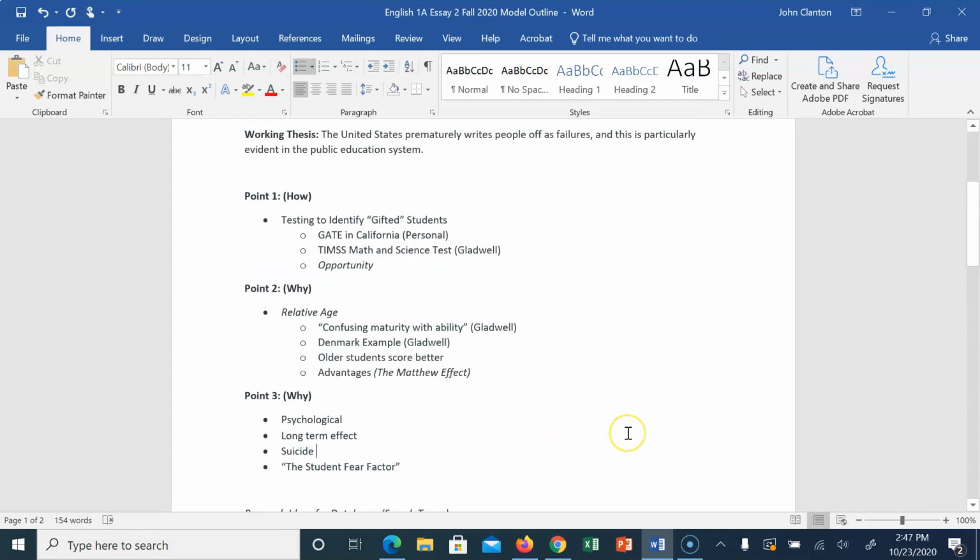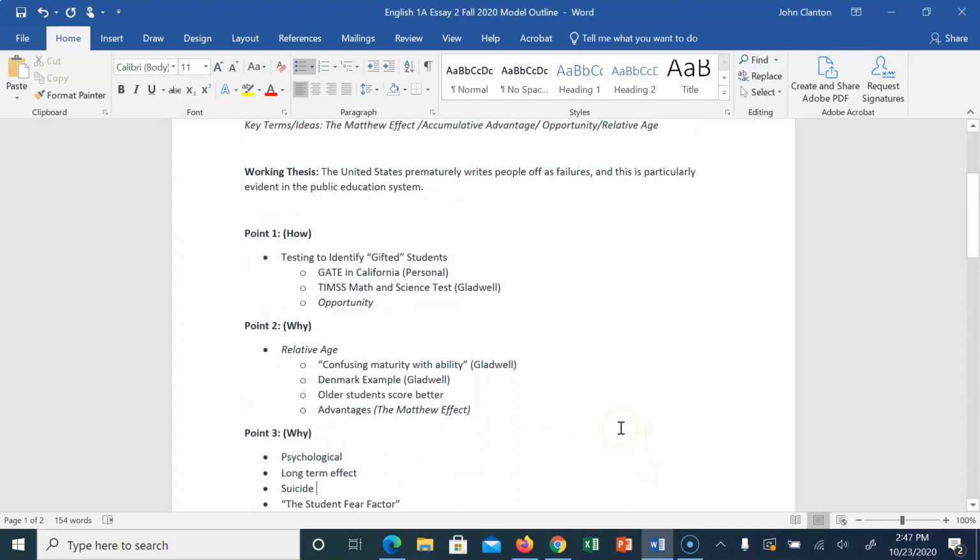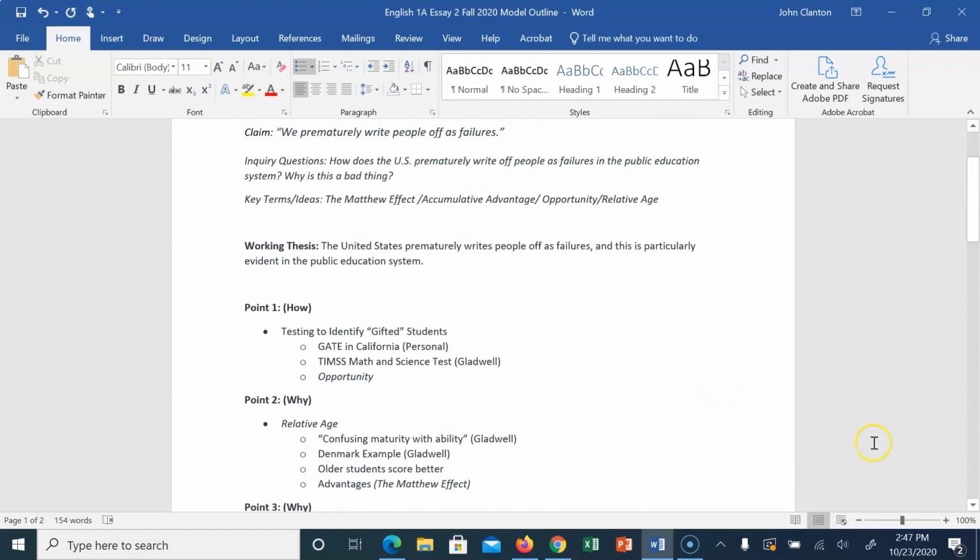So that's basically all I want you to do, just to start getting your ideas mapped out so you can see your paper unfold right in front of your eyes.